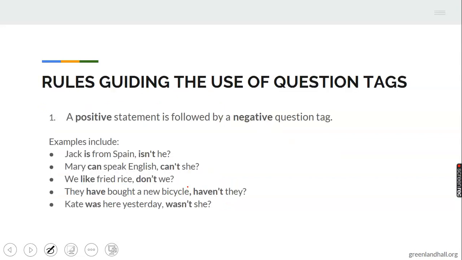Very, very important. Then, let's examine some rules that guide the use of question tags. First on the list is positive statement takes what? Negative tag. Let me make a brief illustration using physics, for example.